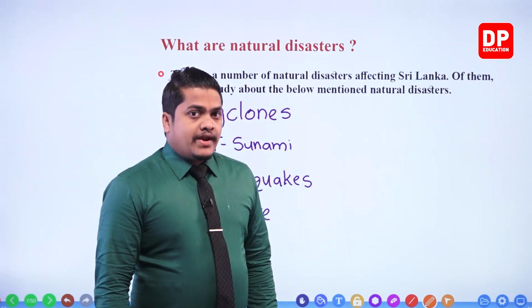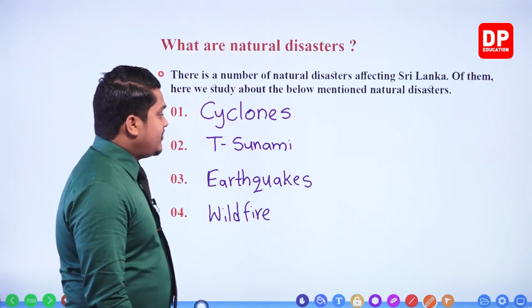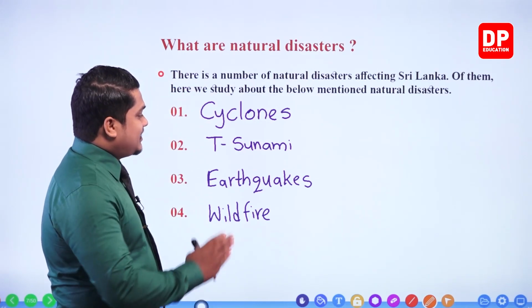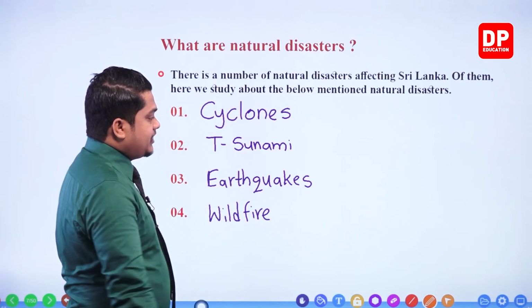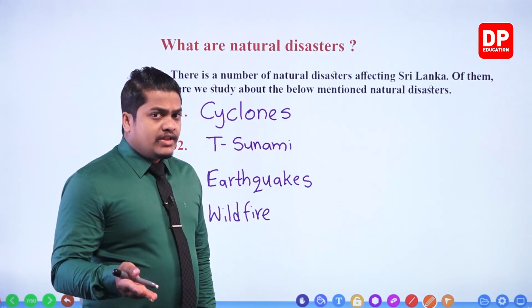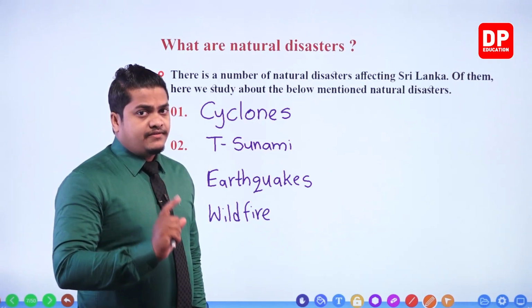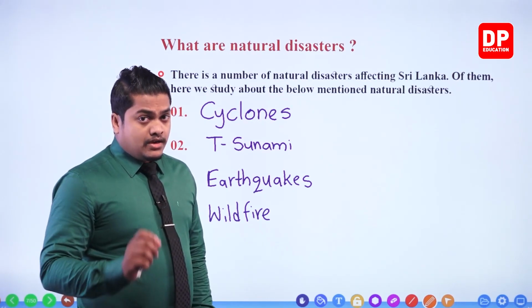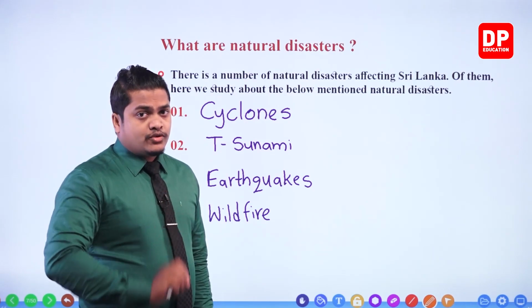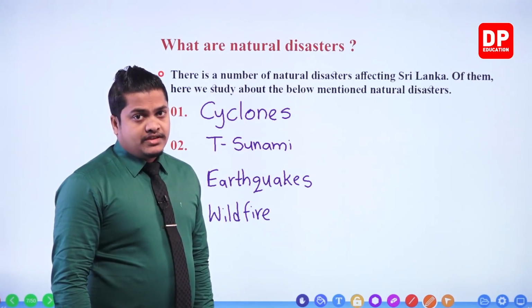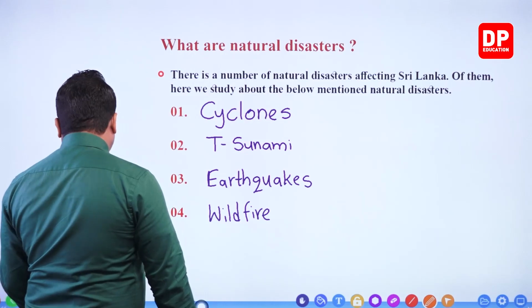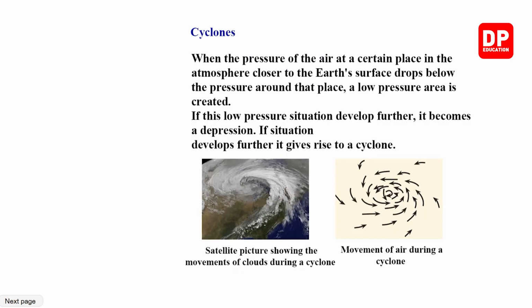Okay, right then. So we have learned about the basic things related to each of these, my dear children. Now let's head on to see the first and foremost type of natural disaster that we are going to learn within this lesson part, which is the cyclones. So let's see now how a cyclone is going to occur first, right?